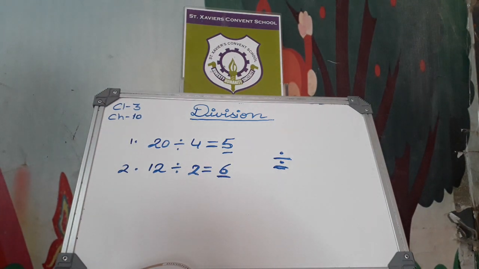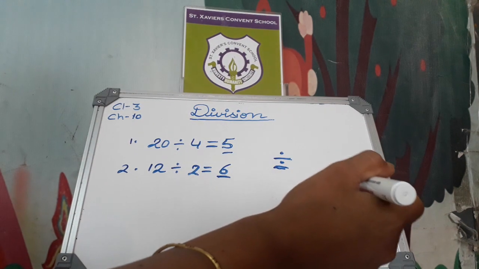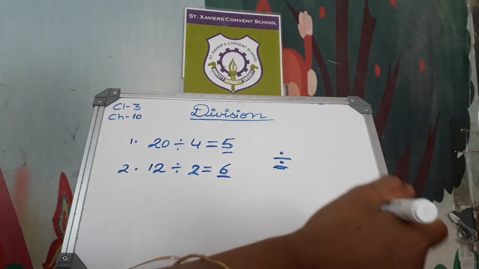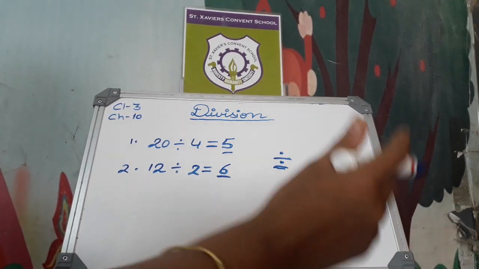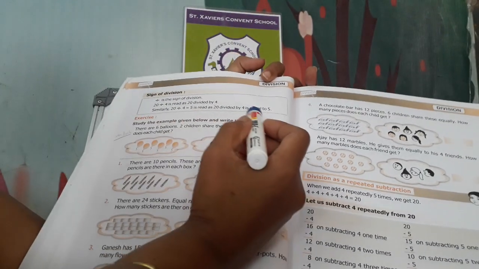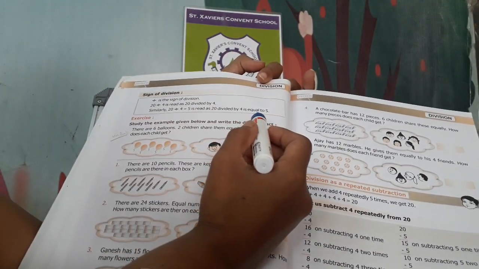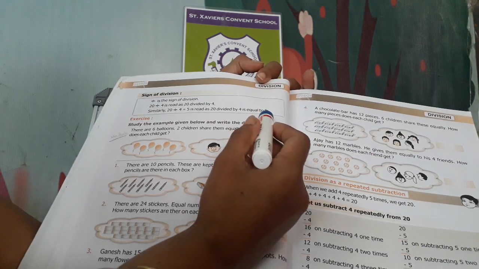Similarly 20 divided by 4, what will be our answer? We have to read 4 tables. 4 1s are 4, 4 2s are 8, 4 3s are 12, 4 4s are 16, 4 5s are 20. Okay. 20 divided by 4 is equal to 5.